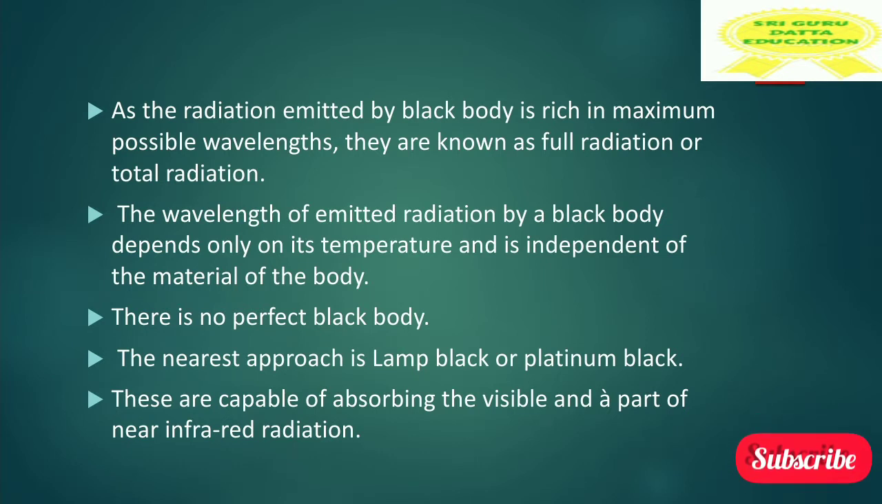There is no perfect blackbody. According to physics, there is no perfect blackbody. The nearest approach is lamp black or platinum black. Lamp black or platinum black is said to be a blackbody. These are capable of absorbing the visible and a part of near infrared radiation.